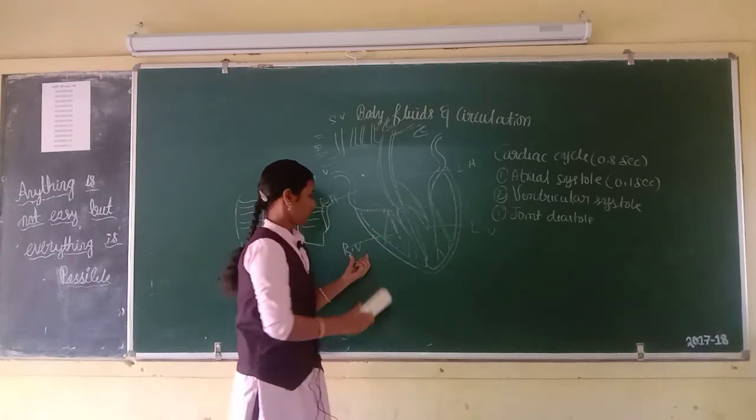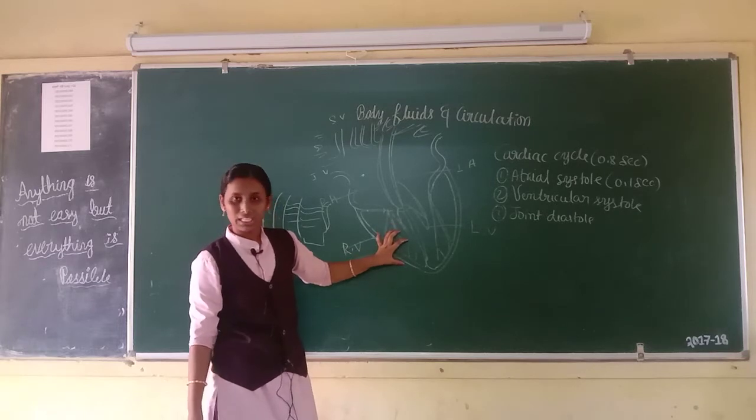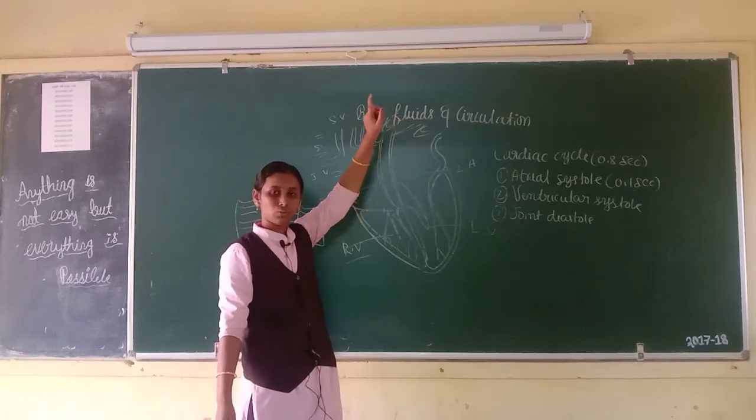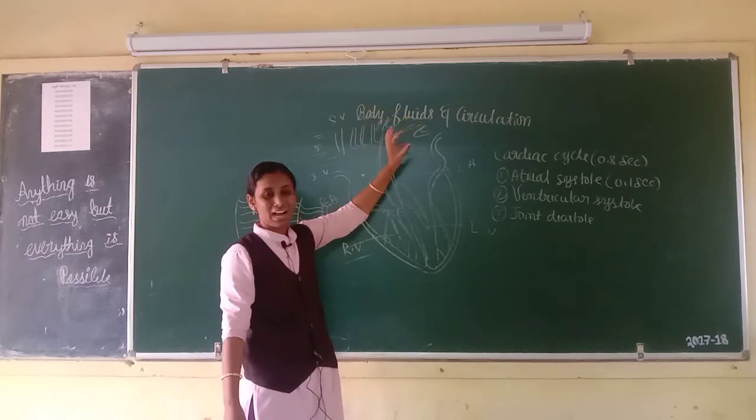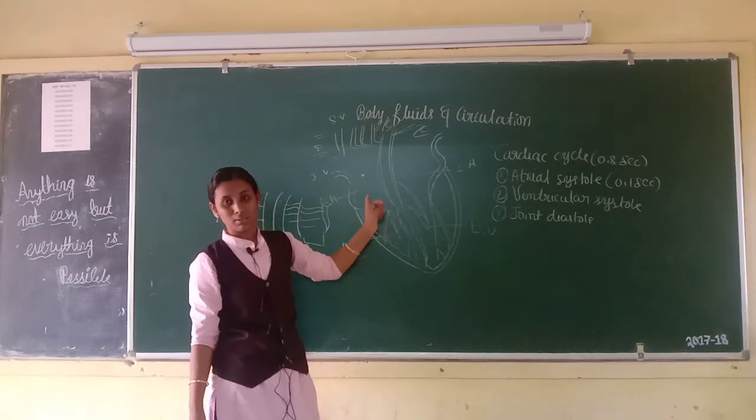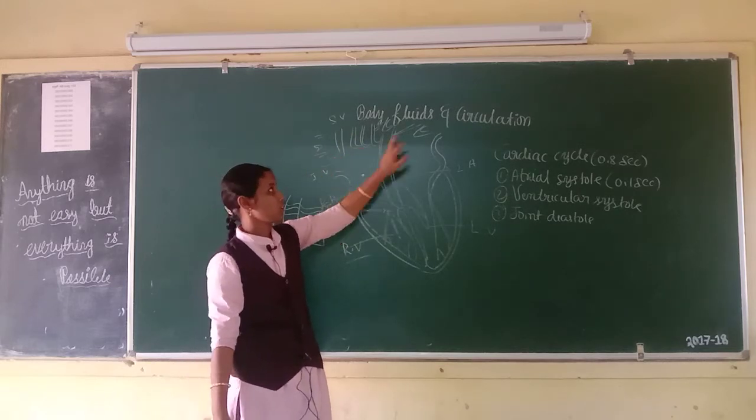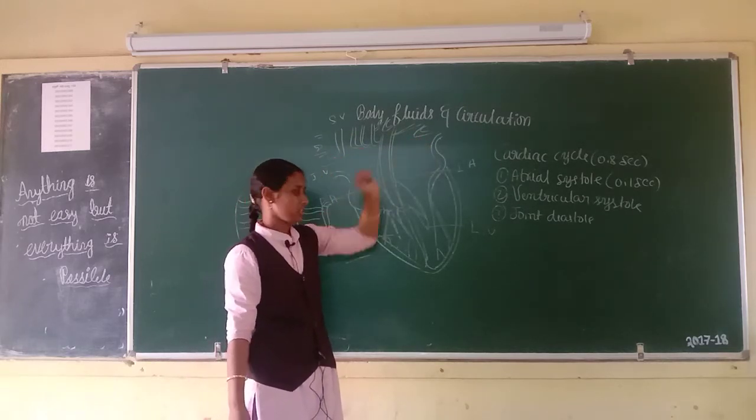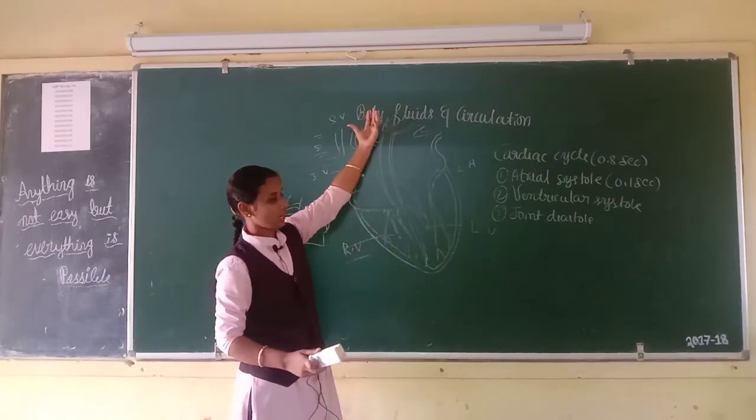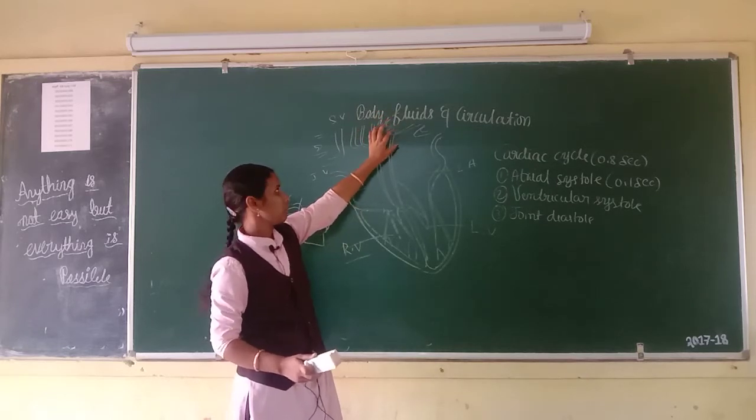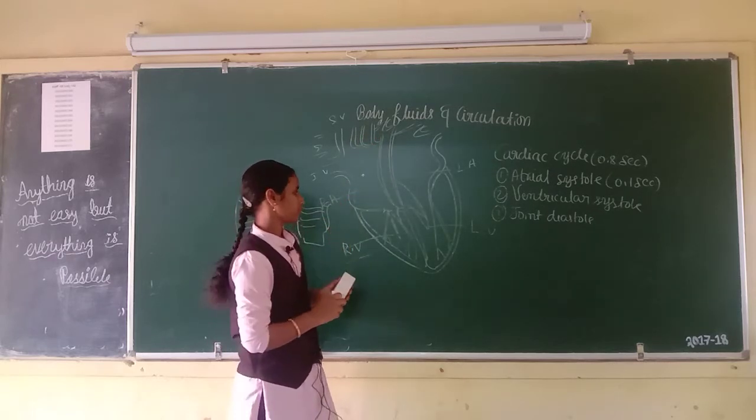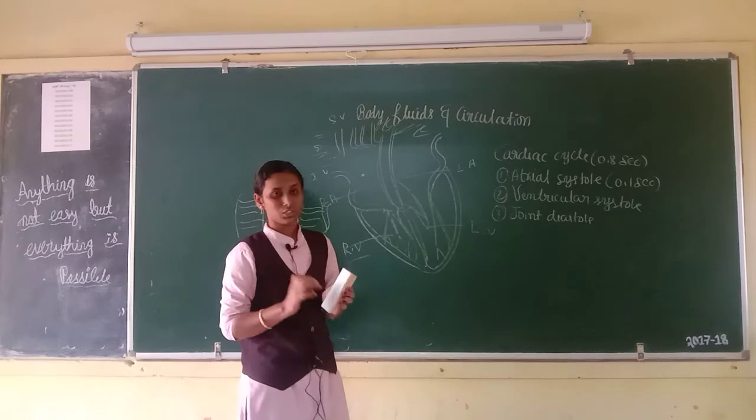Then the right ventricle pumps the deoxygenated blood to the lungs through the pulmonary arteries, because the oxygenation process will take place in the lungs. Then the left ventricle pumps the oxygenated blood to the aorta, which supplies the blood to all cells of our body. This is the ventricular systole. It will take 0.3 second.